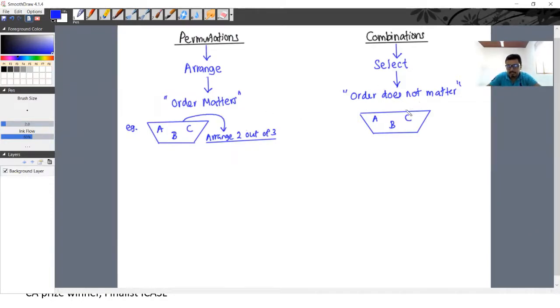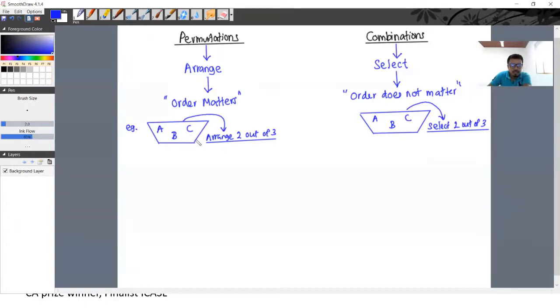And here, I need to select 2 out of 3. There are 3 letters inside the box, so I need to select 2 out of them.